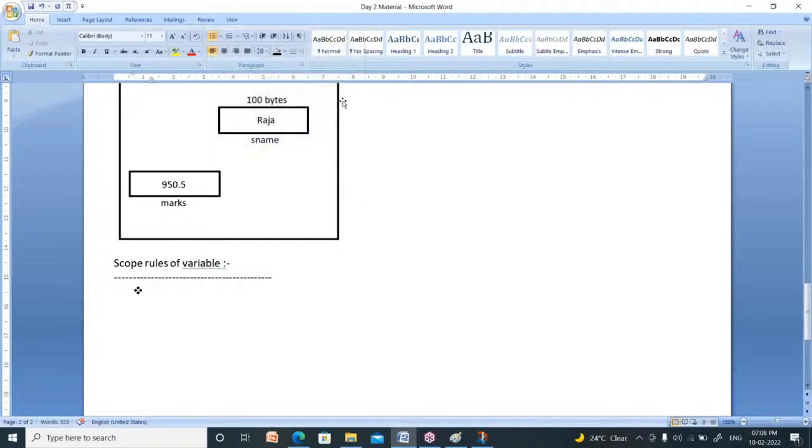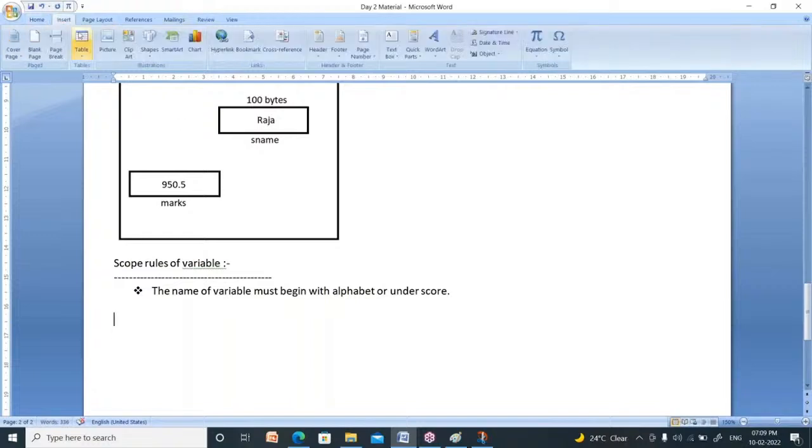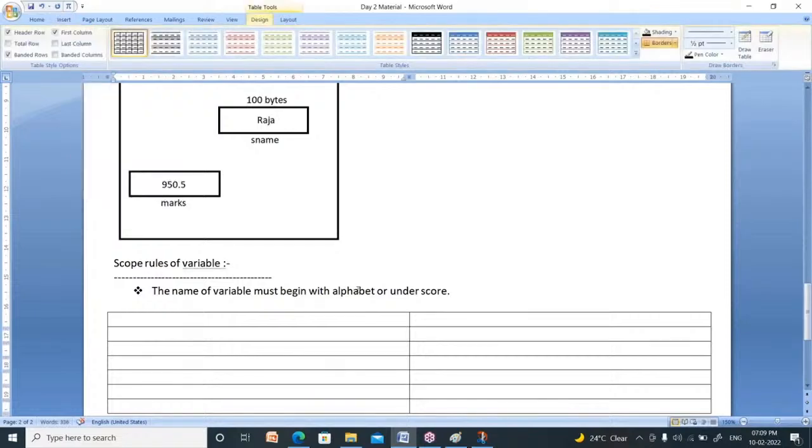First rule is the variable name must begin with alphabet or underscore. What is the first rule? The name of a variable must begin with alphabet or underscore. I will explain some do's and don'ts here for better understanding.